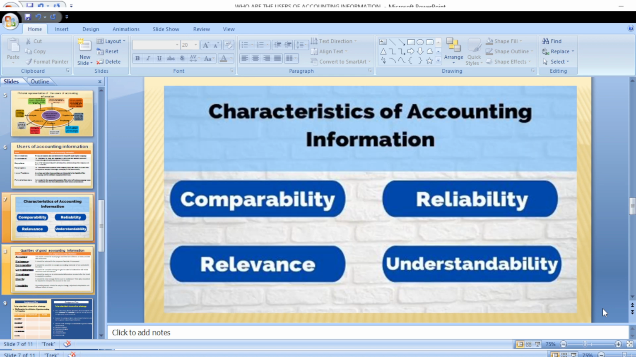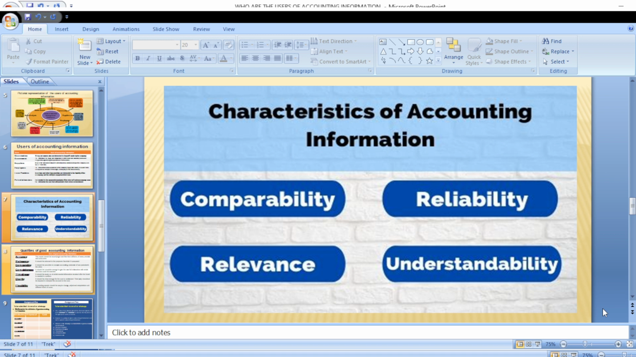Then characteristics of accounting information. We are going to be looking at some of the characteristics of accounting reports. The first one we have is comparability. Accounting reports are expected to be comparable from one period to another. We may want to compare last year's report with this year's report. We may want to compare the last 5 years' reports in order for us to be able to make a decision. So comparability is very, very important.